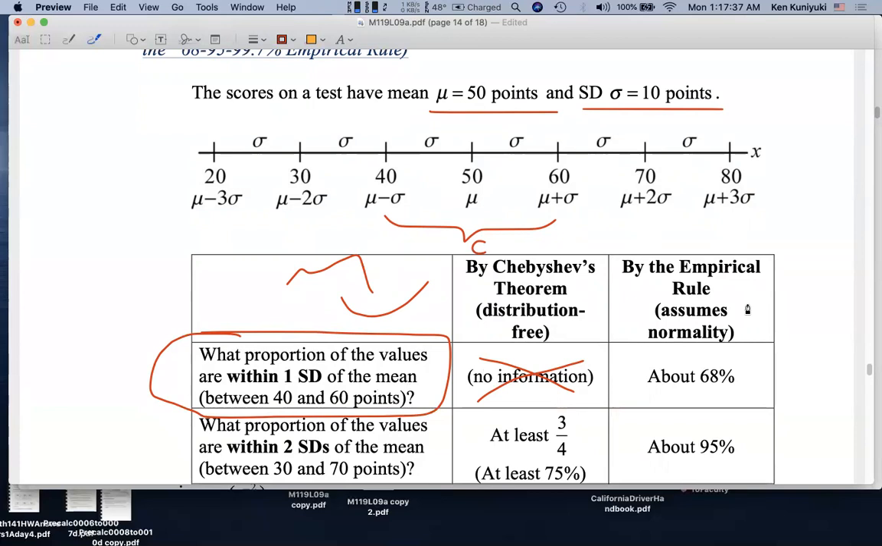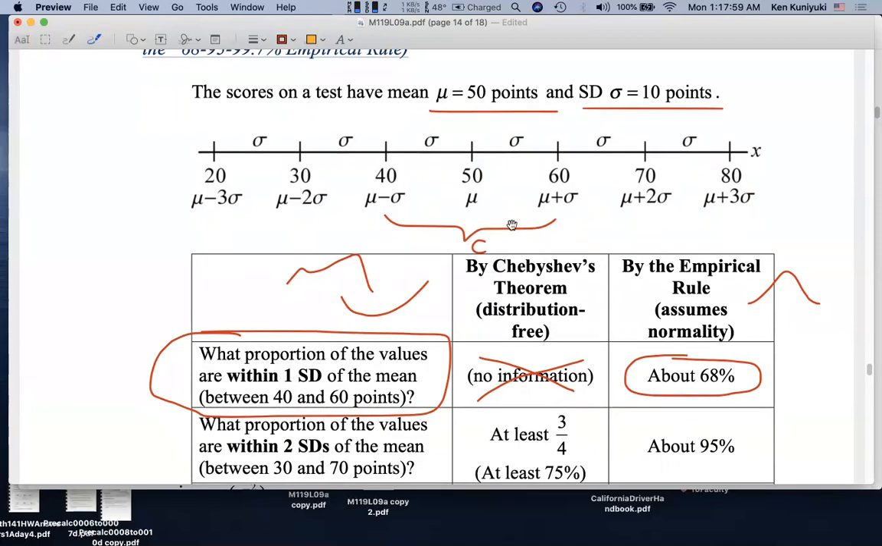But if I assume an approximately normal bell shape for the data, the empirical rule says that about 68% of the test scores, about 680 out of the 1,000 students, will be within one standard deviation of the mean. That is, between 40 points and 60 points.